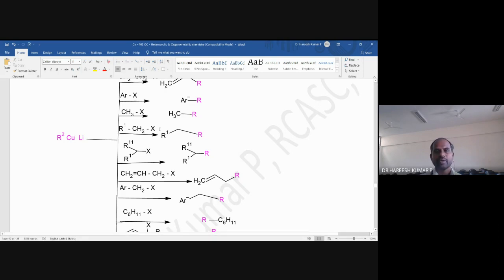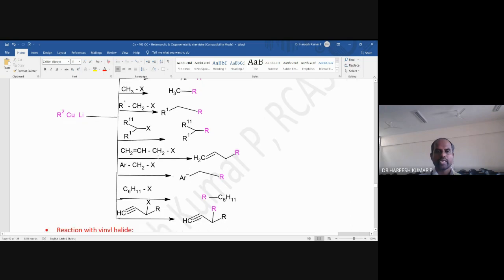Next here I am taking a secondary halide. Secondary halide, when treated with the lithium dialkyl cuprate, gives rise to a substituted product. Here I am taking a substrate. I think you are aware about this moiety.